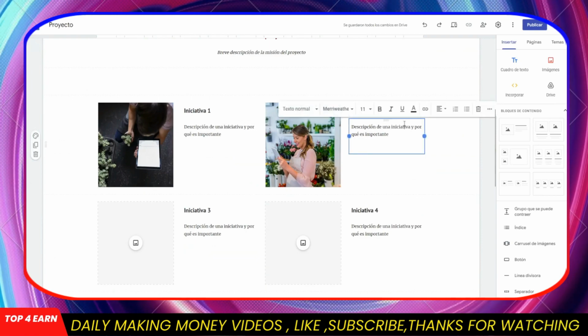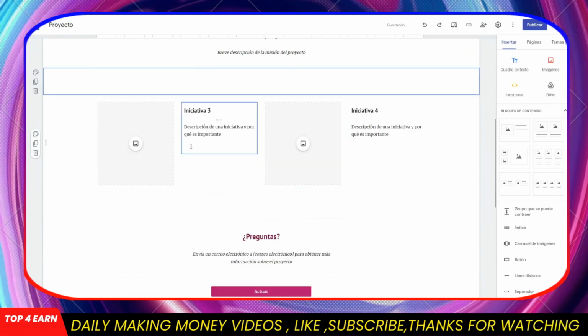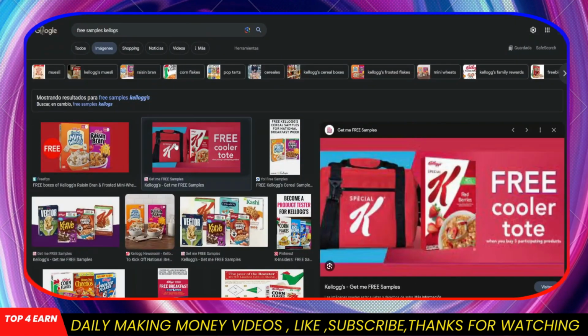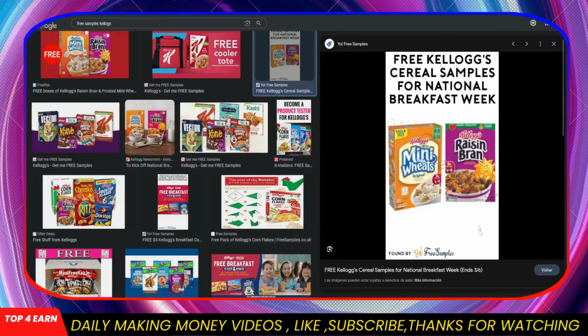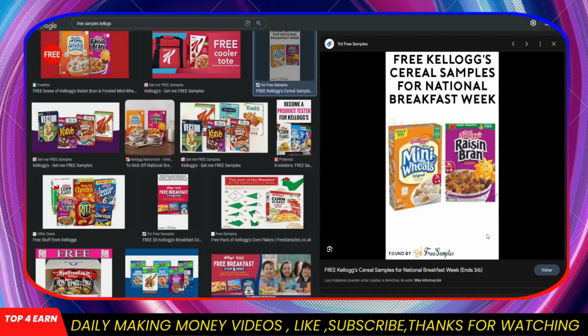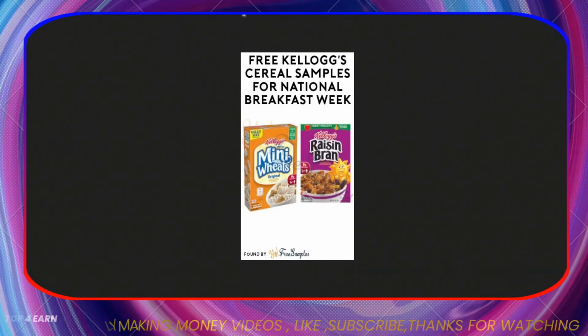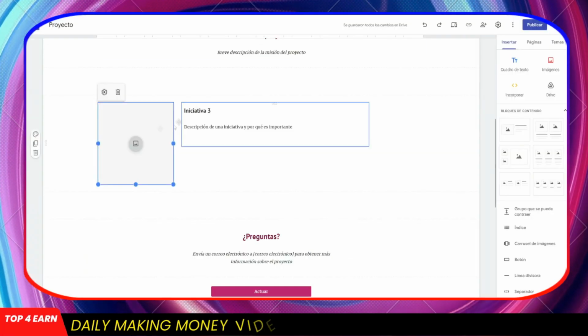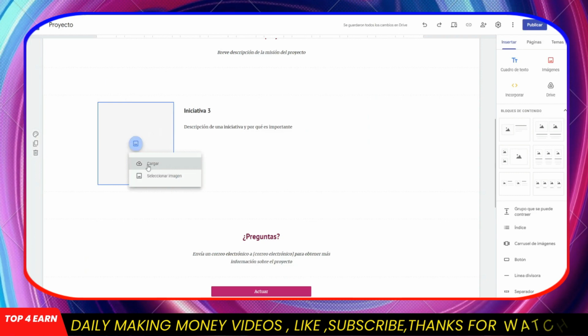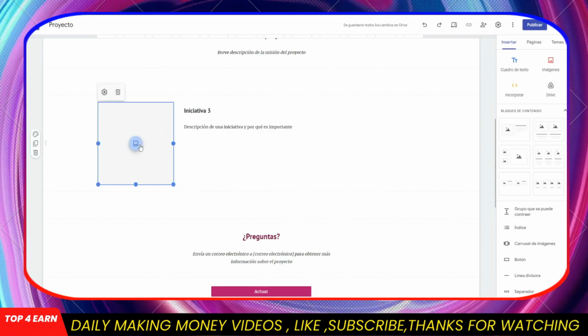Now here we can add different images to be able to maximize the number of clicks that we will be getting in order to achieve very good profits. You can search, for example, for more images of free samples. Oh look, here is this one. It would suit us quite well here. We could simply click on opening the image in a new tab, open the image, and we don't even need to download it anymore.